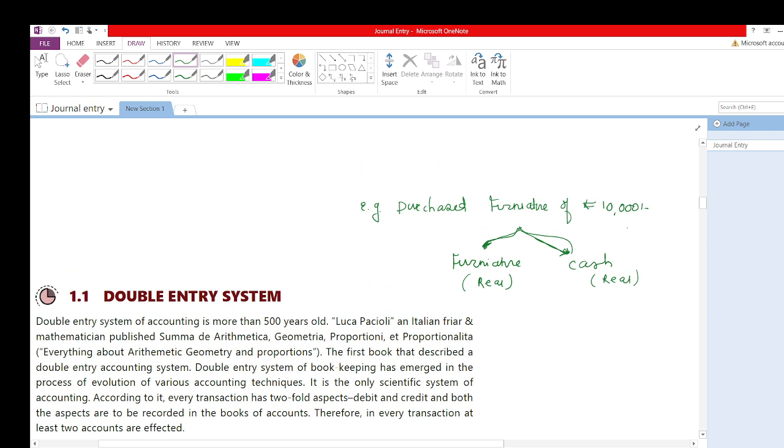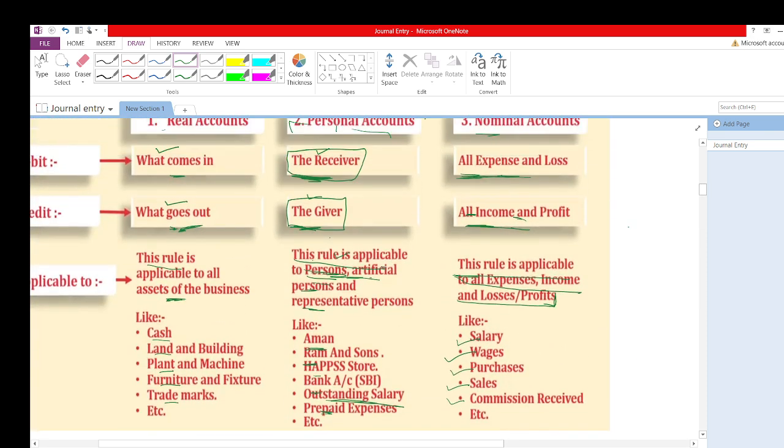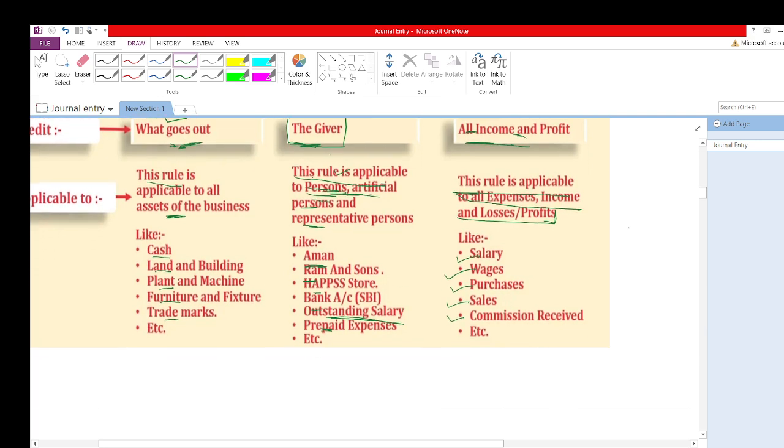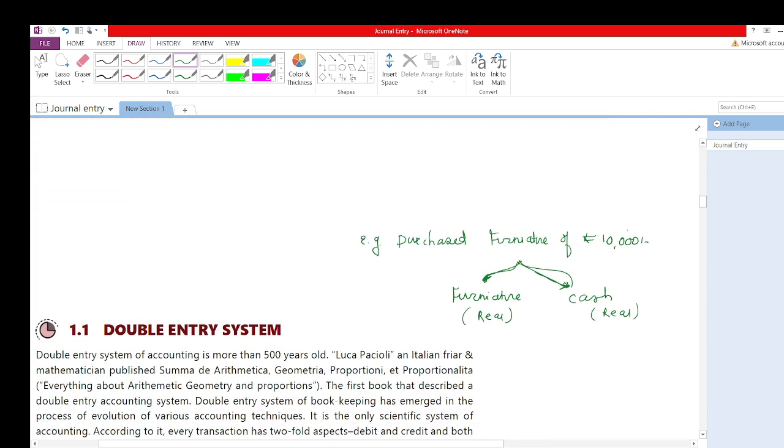So what would be the rule of the real account? Real account ka rule hai debit what comes in, credit what goes out. What is coming in your business, that is furniture is coming, and what is going, that is cash is going. So this is not at all related to this double entry concept, but I already told you all the rules. So here I am explaining it in a short manner.